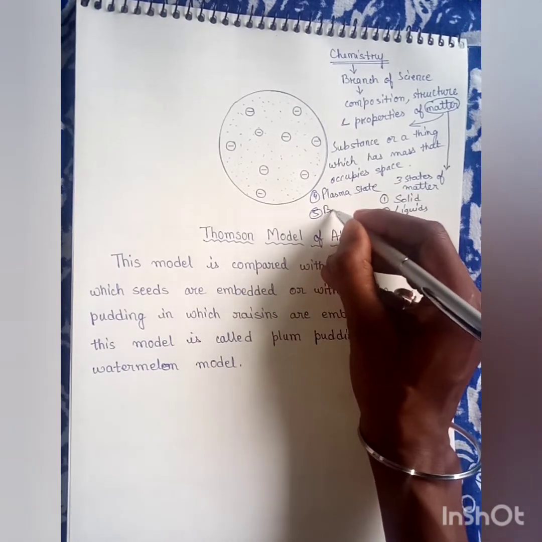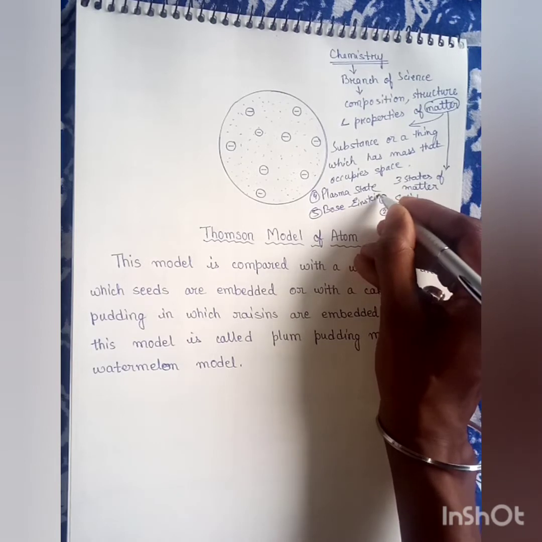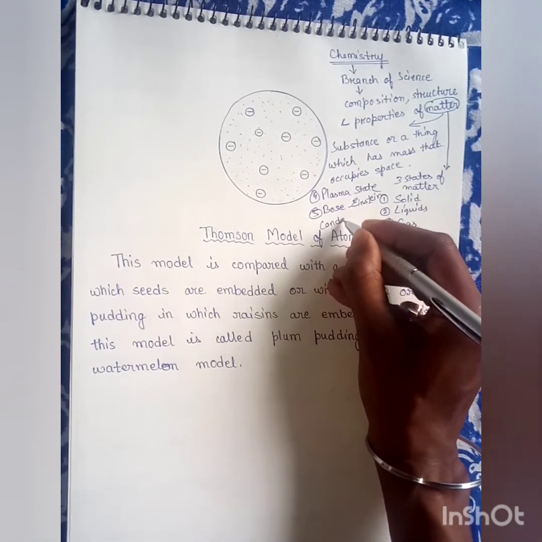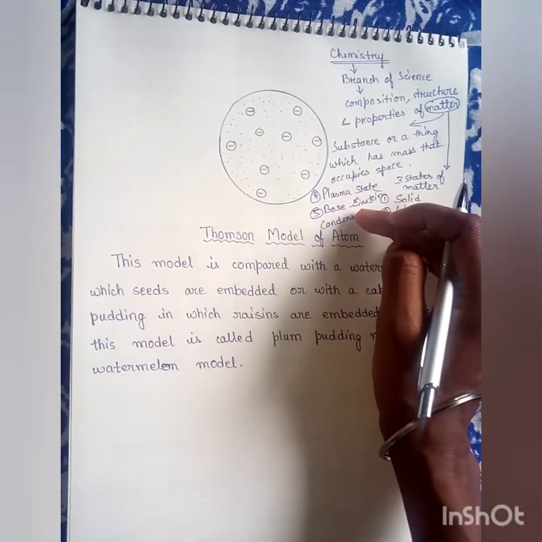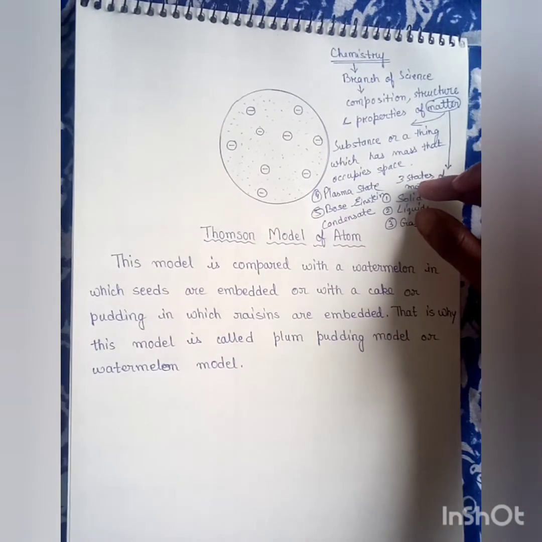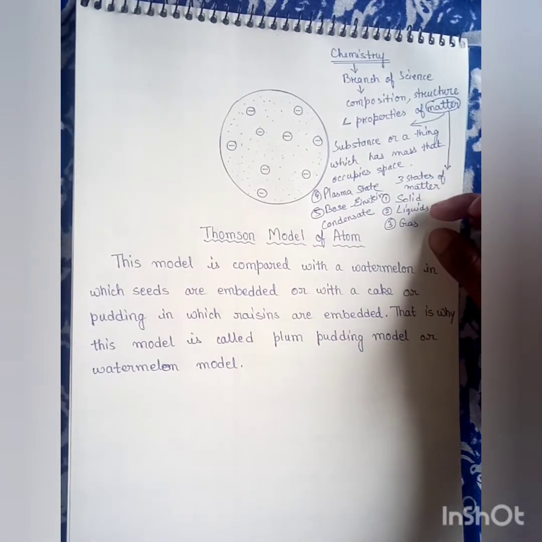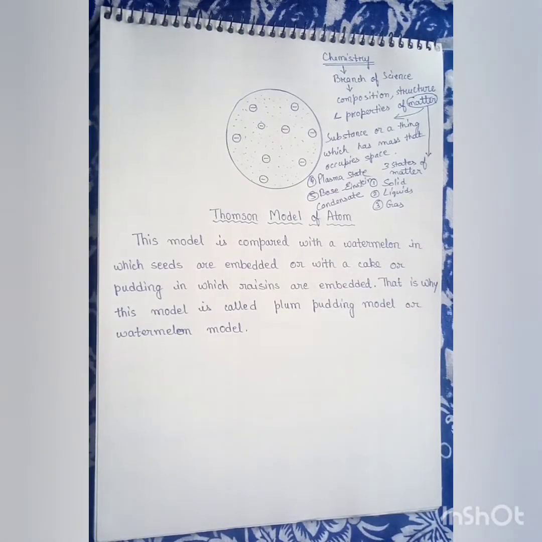Number 5, Bose-Einstein condensate. But these two are rarely used. These are used in higher studies. But as we commonly know, solid, liquids and gases are the 3 states of matter.